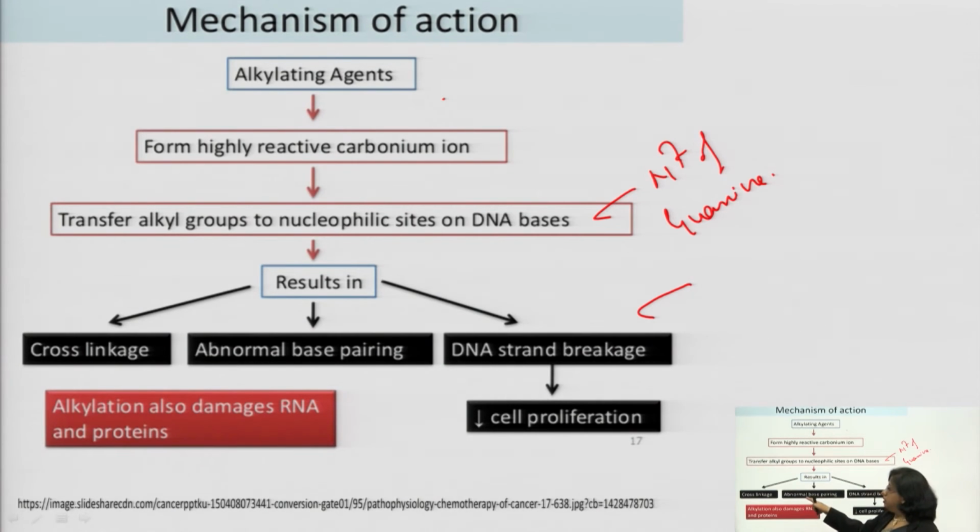Next, there may be abnormal base pairing. Due to abnormal base pairing, synthesis of DNA will stop, it will not take place, or DNA strand breakage will lead to decreased cell proliferation. So, this is the general mechanism of alkylating agents.